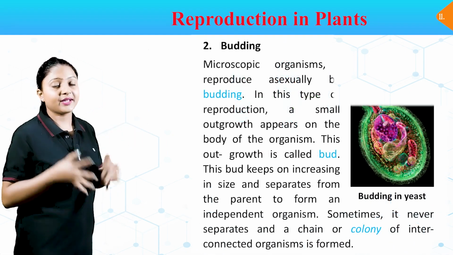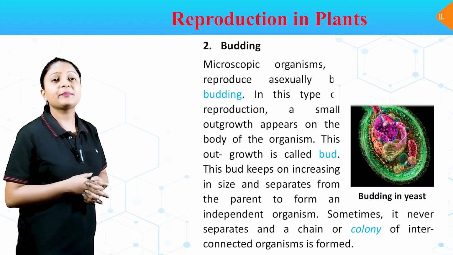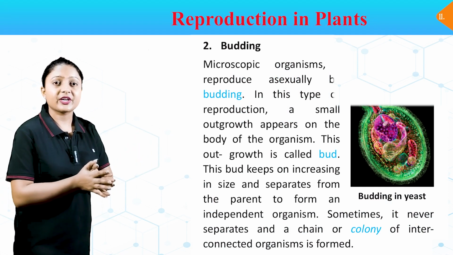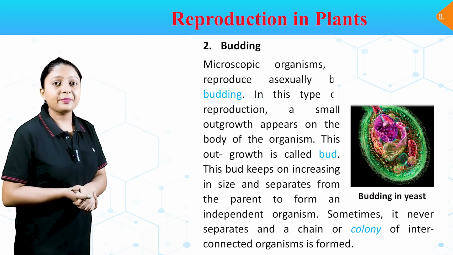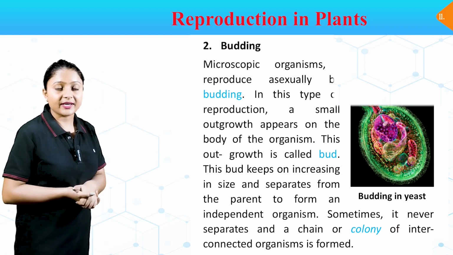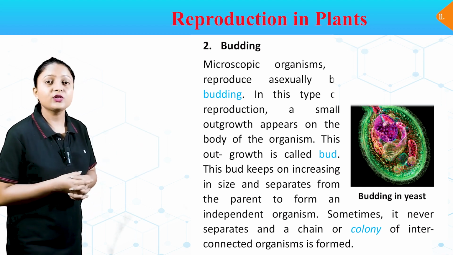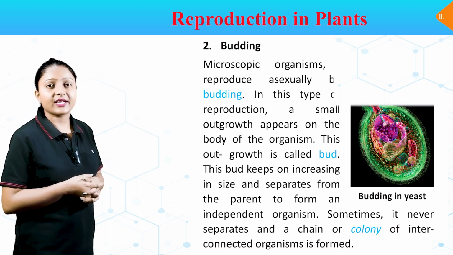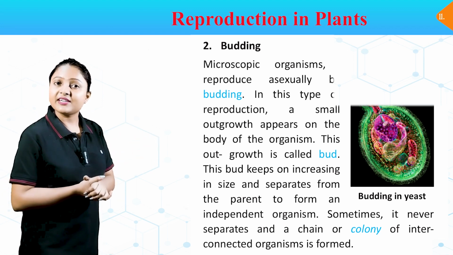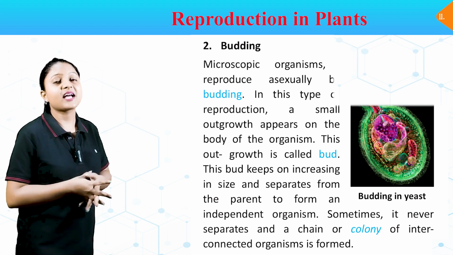Number 2, budding. Microscopic organisms such as yeast reproduce asexually by budding. In this type of reproduction, a small outgrowth appears on the body of organism. This outgrowth is called bud. This bud keeps on increasing in size and separates from the parent to form an independent organism. Sometimes it never separates and a chain or colony of interconnected organisms are formed.